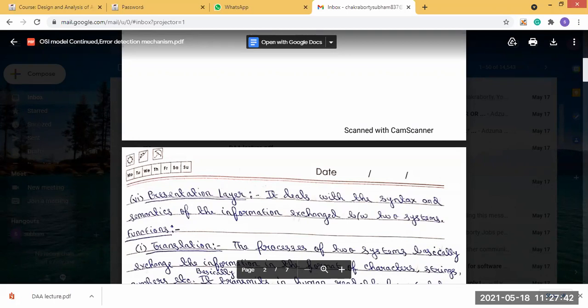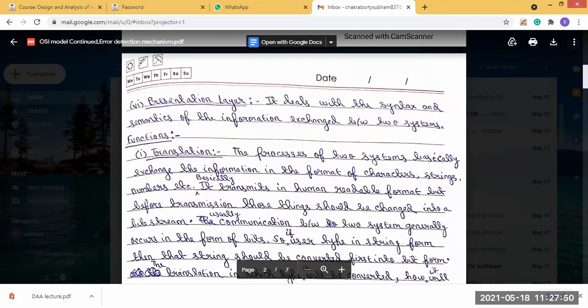So what is translation? Translation is basically about the processes present on the 2 systems. The processes on the 2 systems exchange information in the format of characters, strings, numbers, etc. Basically, the processes on the 2 systems communicate in a human readable format.